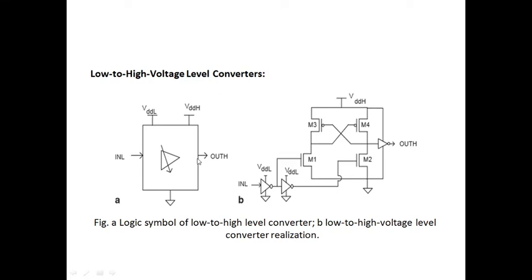See here, this is the logic symbol for the low to high level converter. We are using this circuit to convert the voltage from low to high. This circuit is nothing but a dual cascade voltage switch logic.